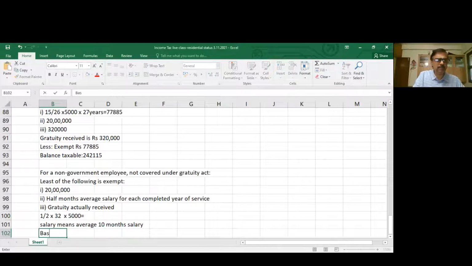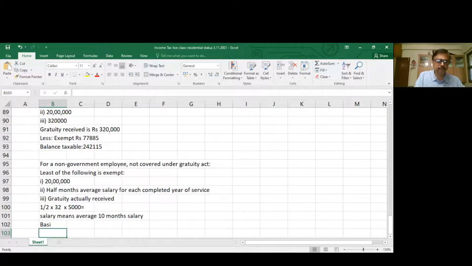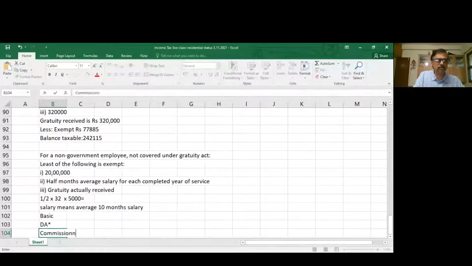See the difference here. Basic, DA*, commission. Commission, if it's a percentage of turnover. So are you able to understand the difference between covered under the Gratuity Act and not covered under the Gratuity Act? It's a subtle difference. So this 20 lakh is the same for both. The second category changes. Half month's average salary means 10 months average salary.